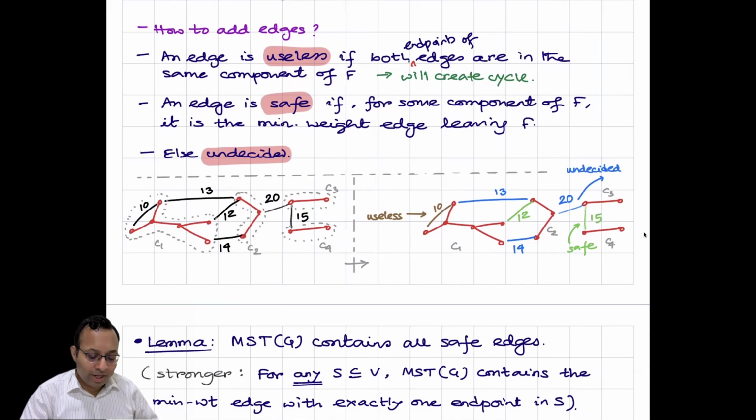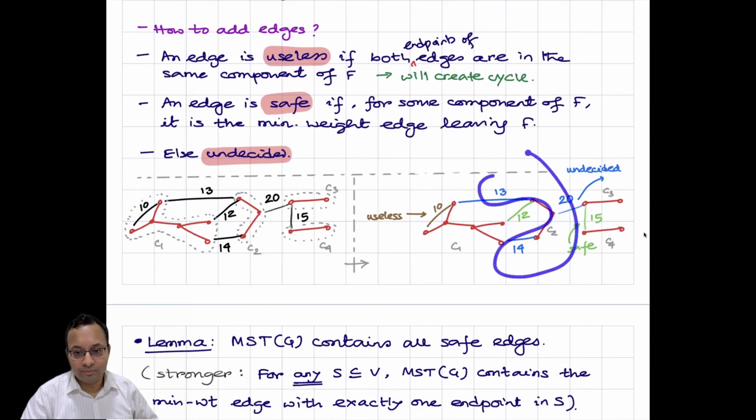Now, if we look at each component and at the edges leaving the component, the minimum cost edge among them we call a safe edge. For example, if we take C1, the edges leaving are 13, 12, and 14. Among these three, the minimum cost is 12. So I use 12 as a safe edge. Similarly, for C2, you can verify 12 is again the safe edge. And for C3 and C4, 15 is the cheapest edge leaving C3 or C4, so this is the safe edge. In this figure, green edges are the safe edges, and the remaining edges, which are neither useless nor safe, we are using this color for.